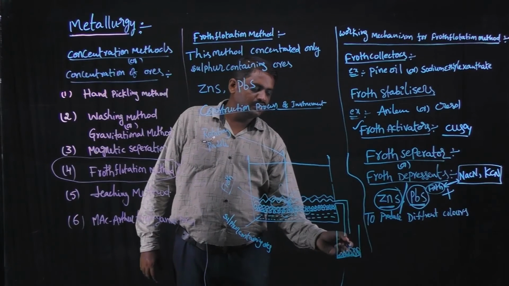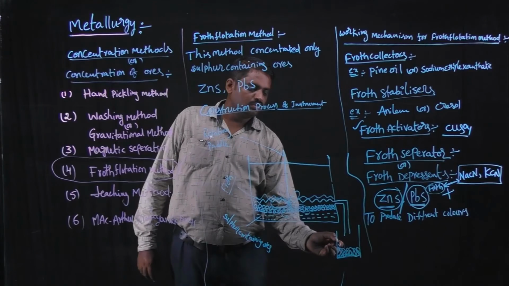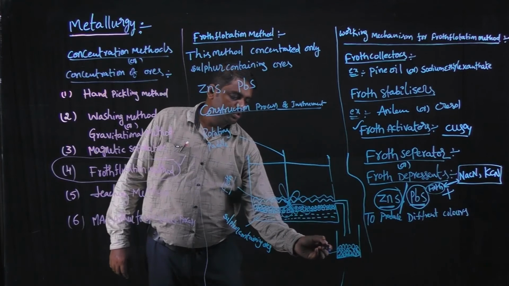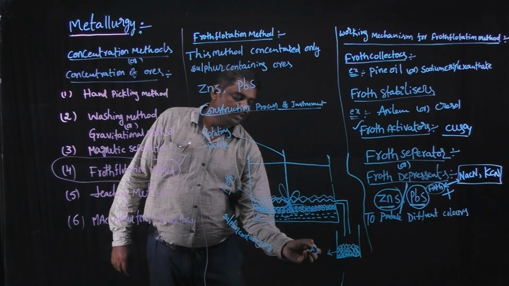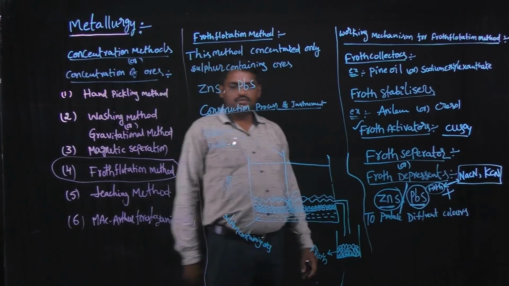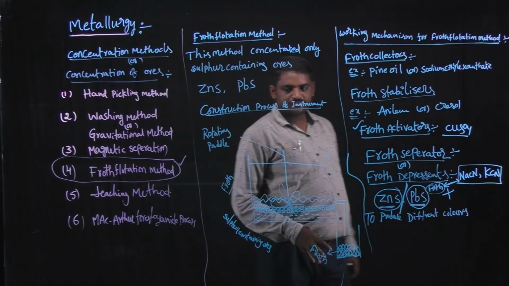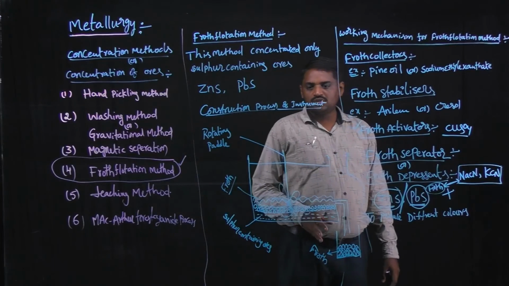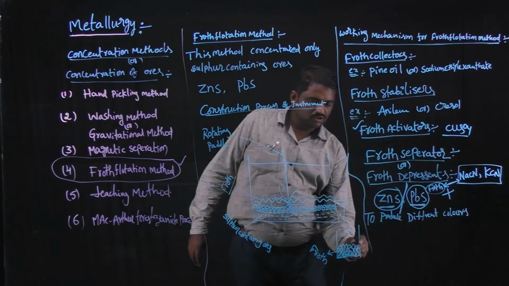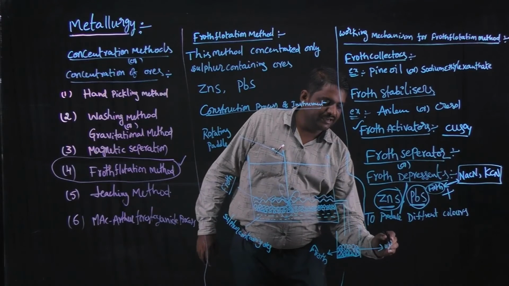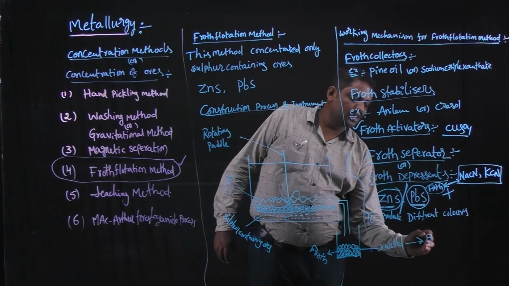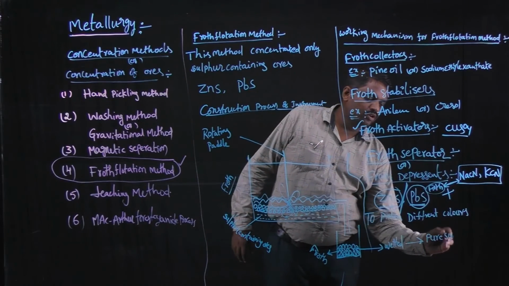This is the resulting froth. So the required froth is wetted to produce pure sulfur. Pure sulfur.